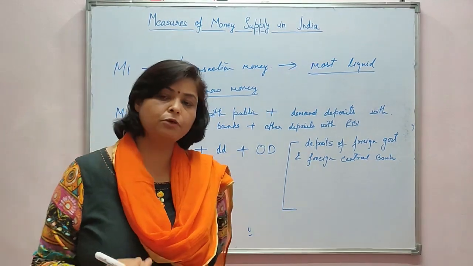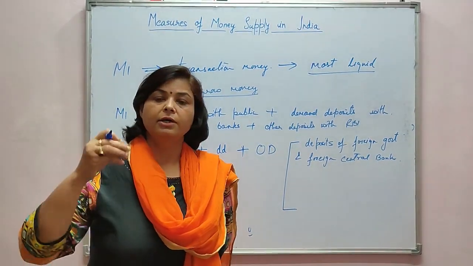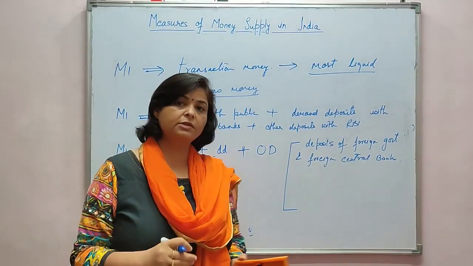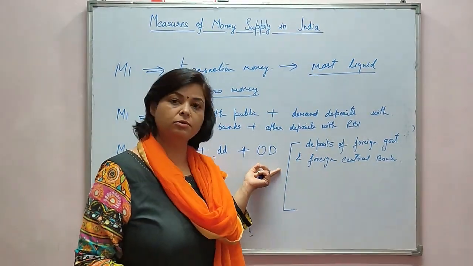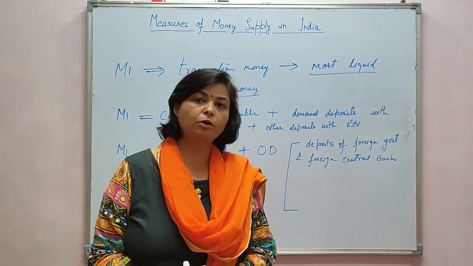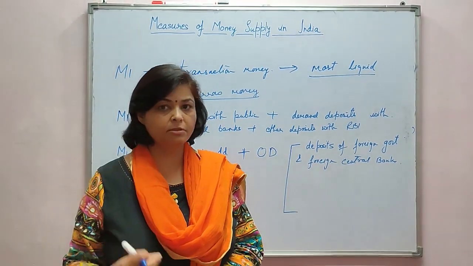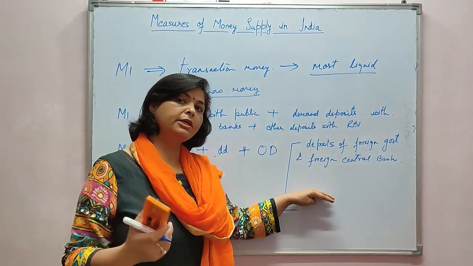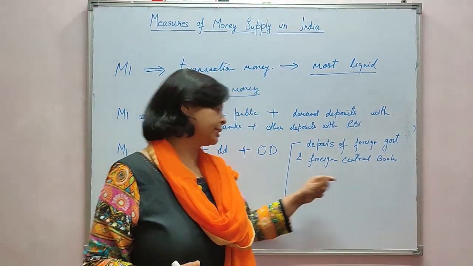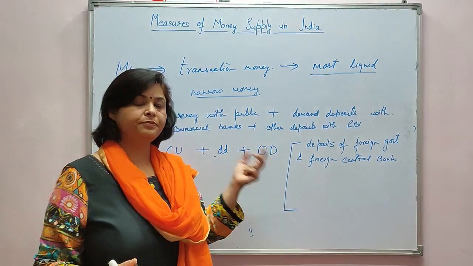Suppose the government of United States of America holds an account with Reserve Bank of India. In that case, it will be included under other deposits. If Bank of England, the central bank of UK, holds an account with RBI, it will be included under this head.